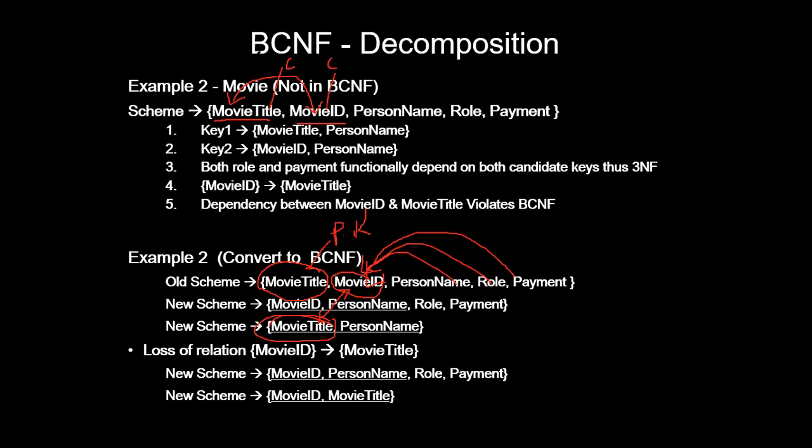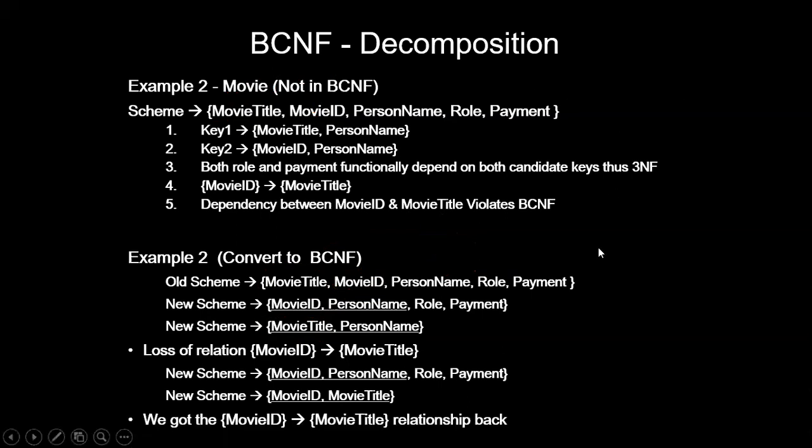So mostly we'll never use this Boyce-Codd normal form since we have loss of information. We'll stop with the third normal form itself. They'll never go for Boyce-Codd normal form. This Boyce-Codd normal form is an extension of the third normal form. Okay, so got it. If at all you have two or more candidate keys which are dependent on each other, we'll go with the Boyce-Codd normal form. So the relationship is broken here.